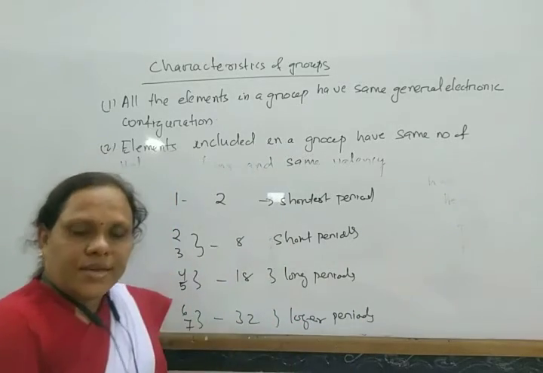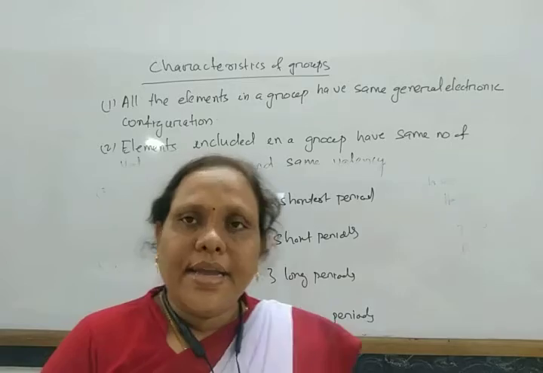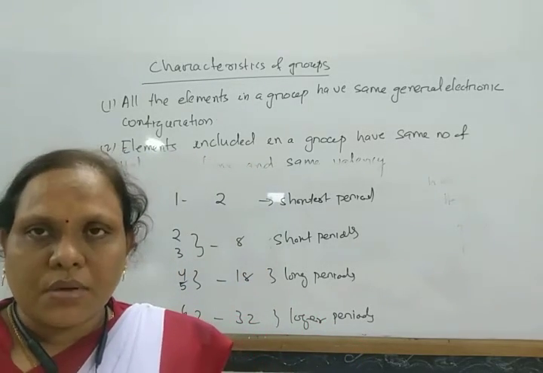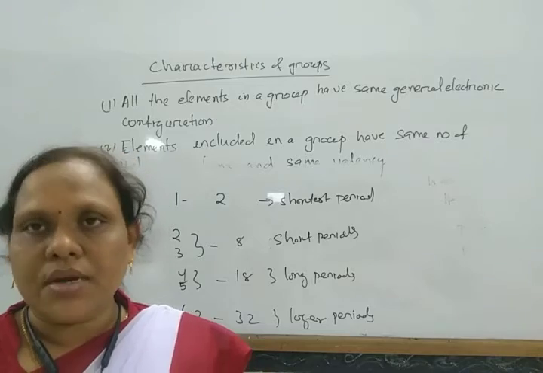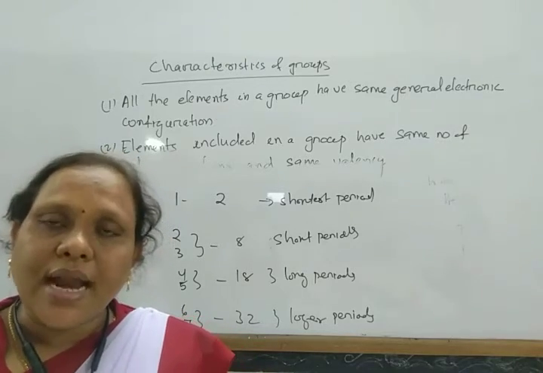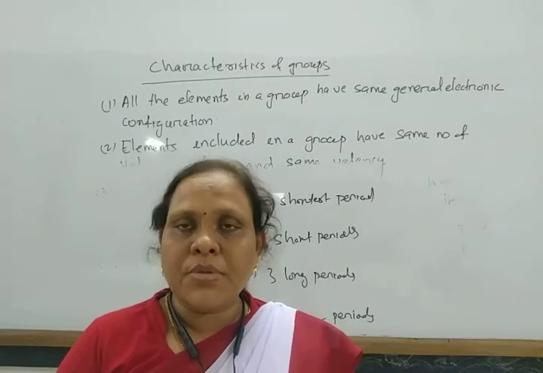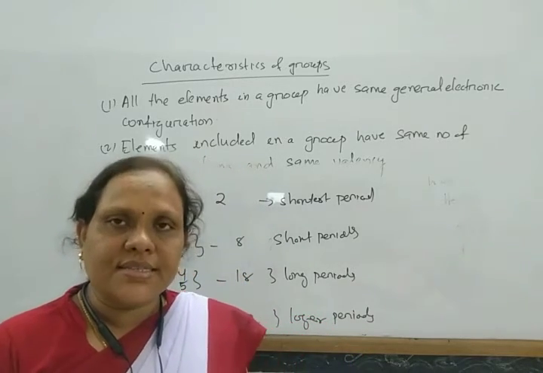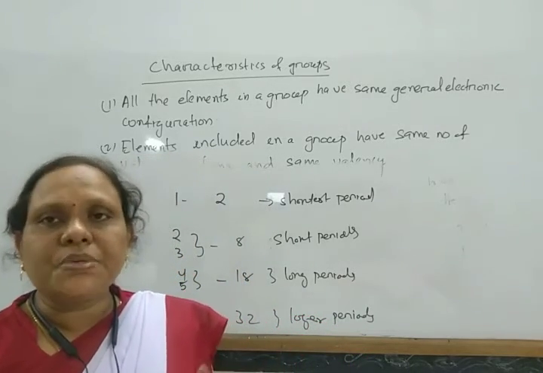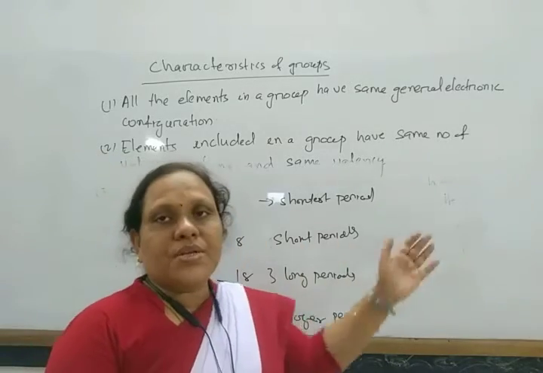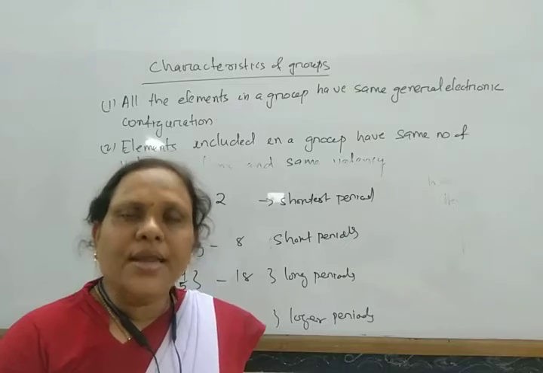Okay, so in this way these are classified, and each period corresponds to the highest principal quantum number. Whenever we write the electronic configuration, the highest principal quantum number represents the valency shell, and according to it, the same period is assigned to an element.